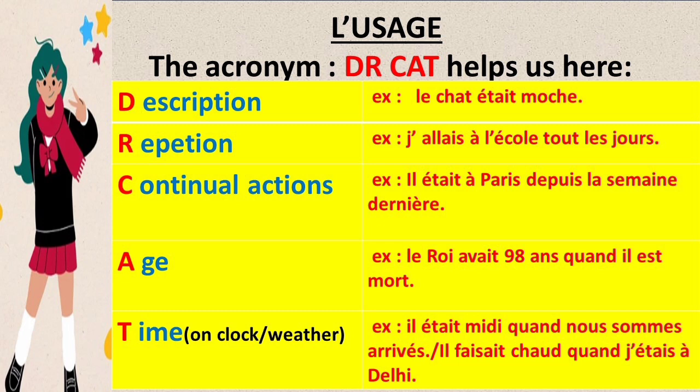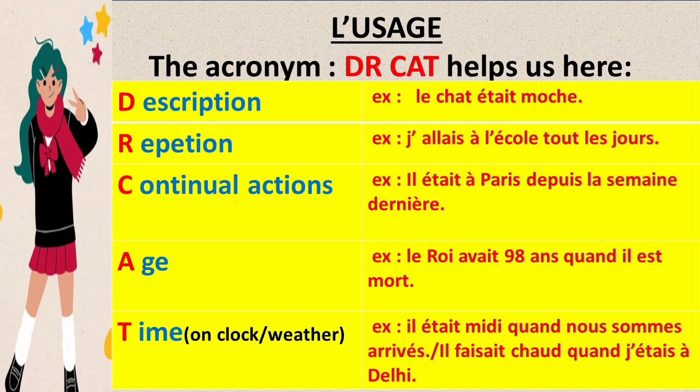R. R stands for repetition. When any action keeps on repeating in the past, that time also we use imparfait. For example, j'allais à l'école tous les jours. I was going to school every day. So here the action keeps on repeating in the past. That's why we are using imparfait here.